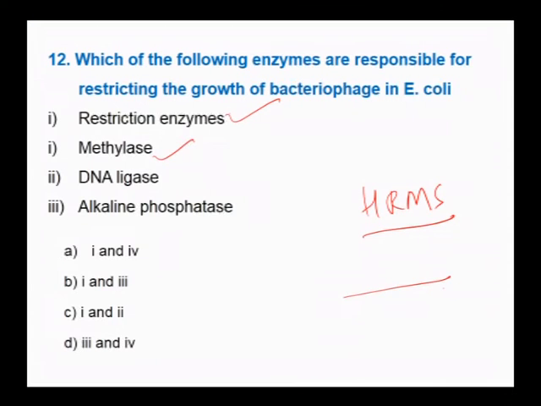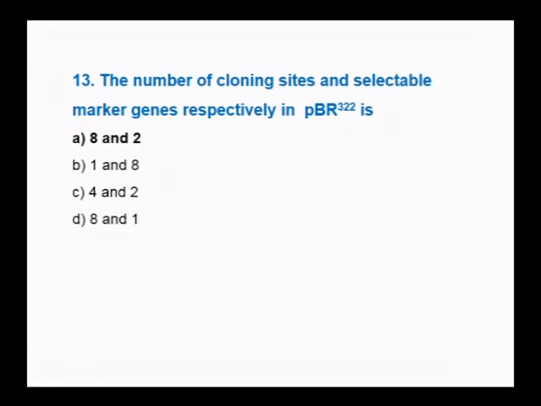So if a virus enters a bacterium whose DNA is not methylated, it is recognized by this restriction enzyme and cut. Hence the bacteria restrict the growth of these bacteriophages due to these two enzymes, that is 1 and 2, restriction enzyme and methylase. DNA ligase and alkaline phosphatase are not restricting the growth. DNA ligase joins the cut ends of the DNA. Alkaline phosphatase prevents the recircularization of the DNA. Hence it is 1 and 2.